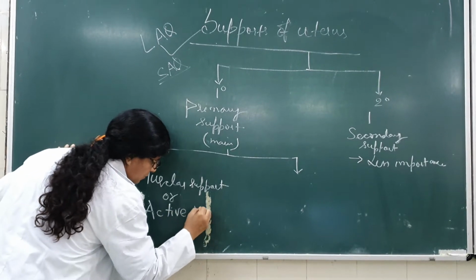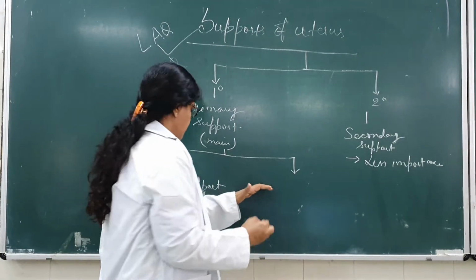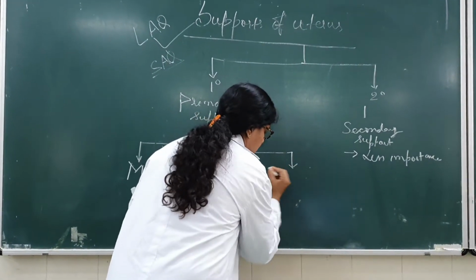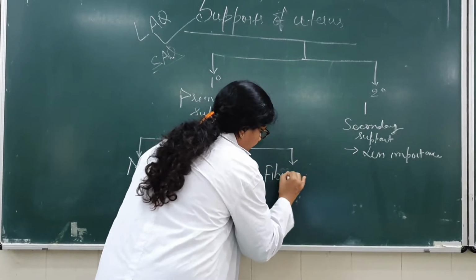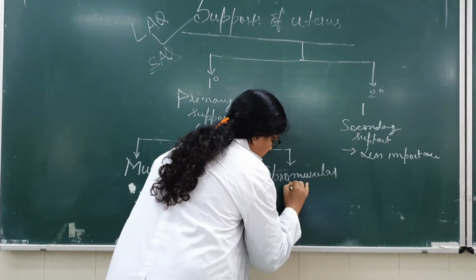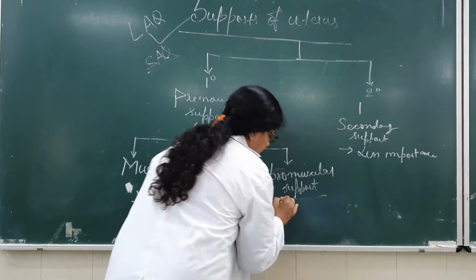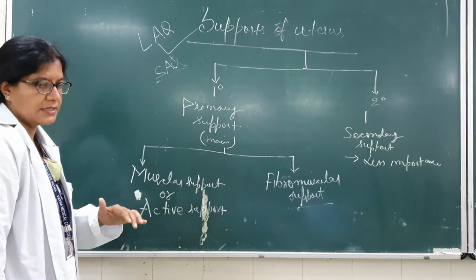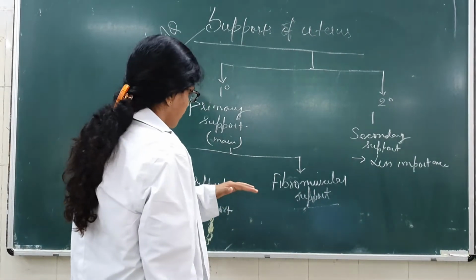Then this is the fibromuscular support, fibrous tissue and thickening of the muscle. So these are the types of support.